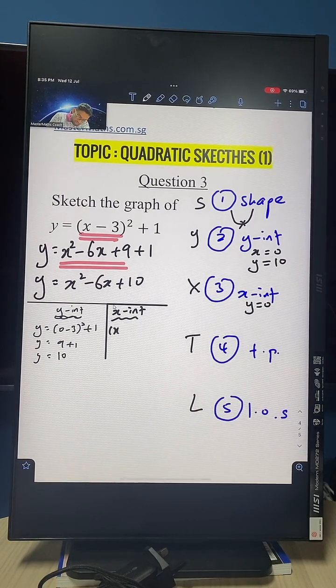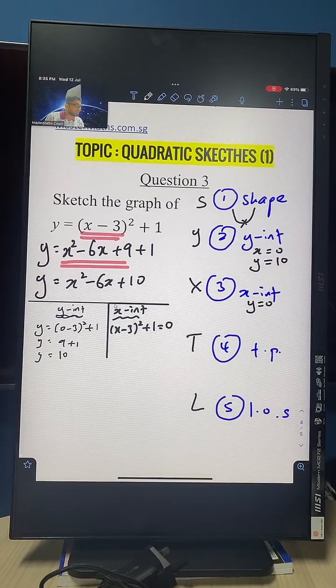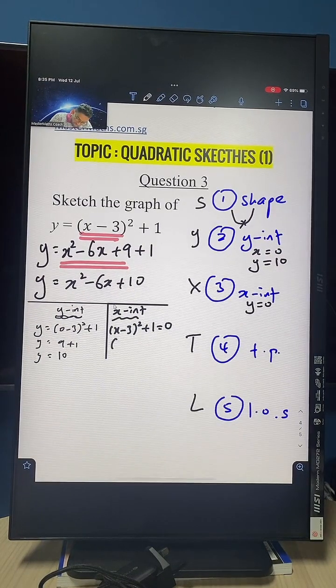So basically (x - 3) squared plus 1 is just 0. And then you try and find the x. How to find the x now? Okay, bring the 1 over, it becomes negative 1. So it becomes (x - 3) squared equals negative 1. And then you try and remove the square.